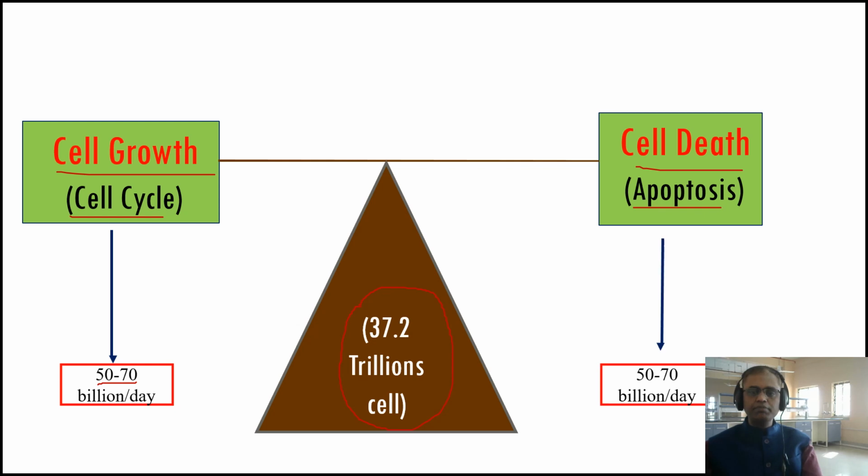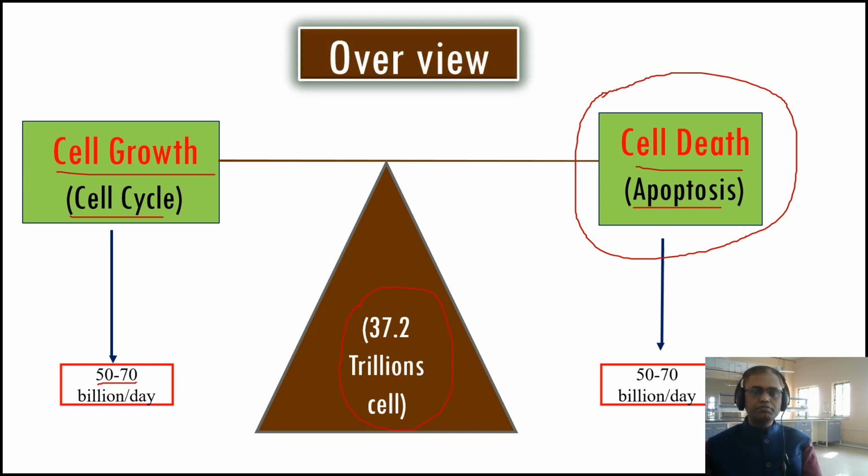At the same time, 50 to 70 billion cells undergo apoptosis in a single day. So this equilibrium, maintaining homeostasis, is maintained by apoptosis. That is the importance of apoptosis. Without apoptosis our body cannot maintain homeostasis. So this is the simple purpose of apoptosis.